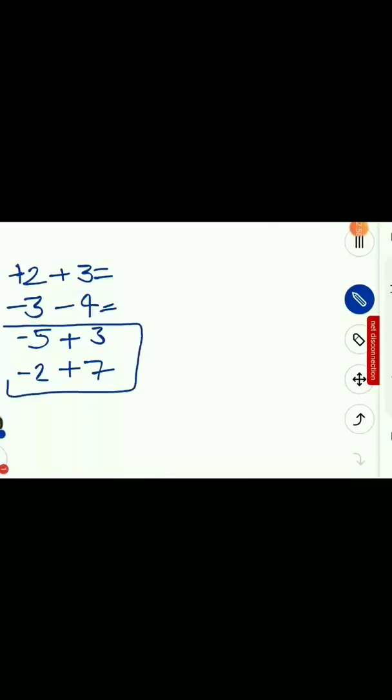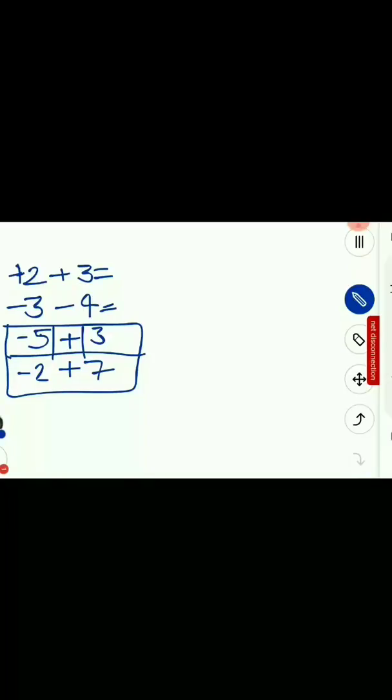Now observe these two equations. Here both the numbers have different signs, right? This 5 is negative and 3 is positive. So minus 5 plus 3 and minus 2 plus 7. What do we do here in this case? The operation that we perform is subtraction.